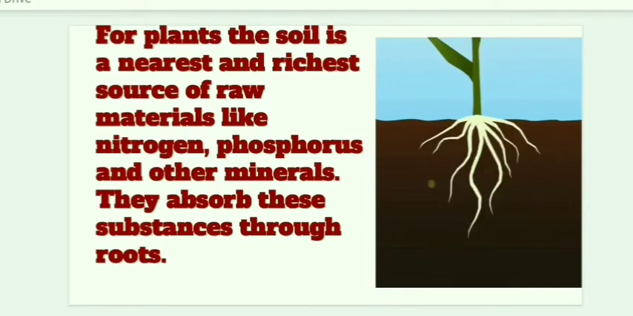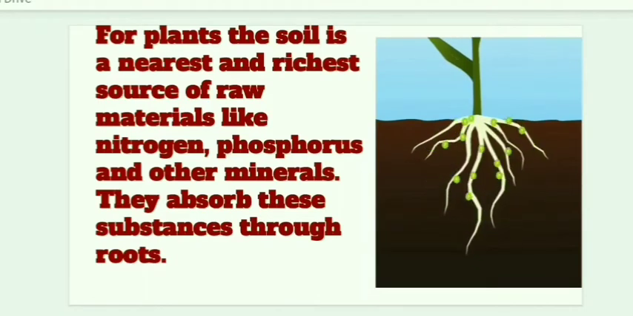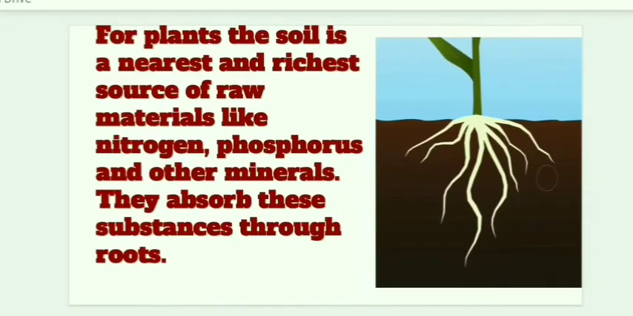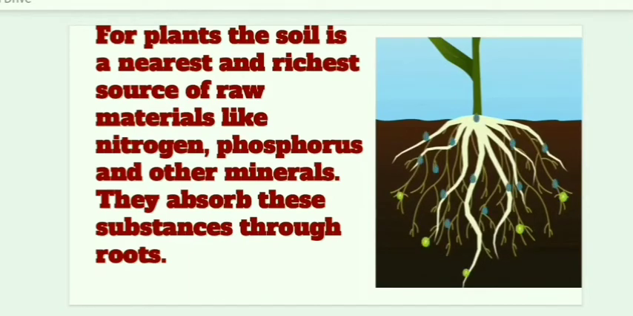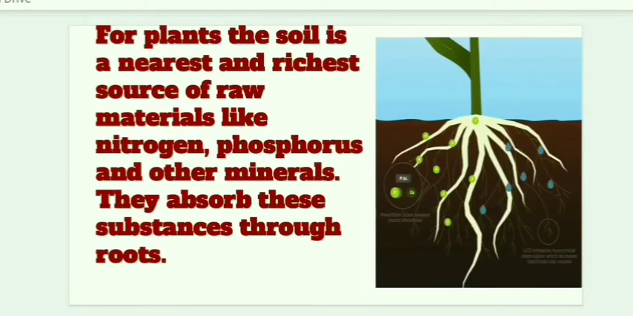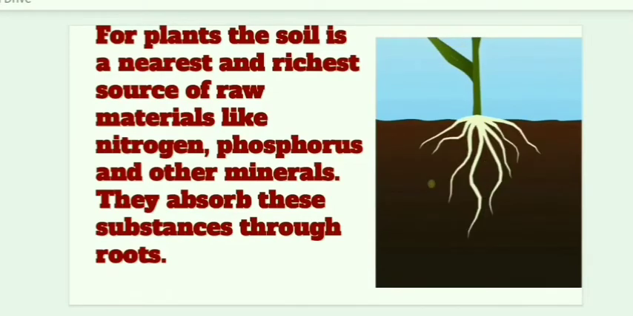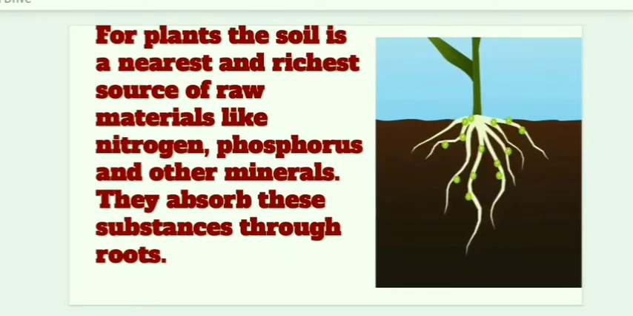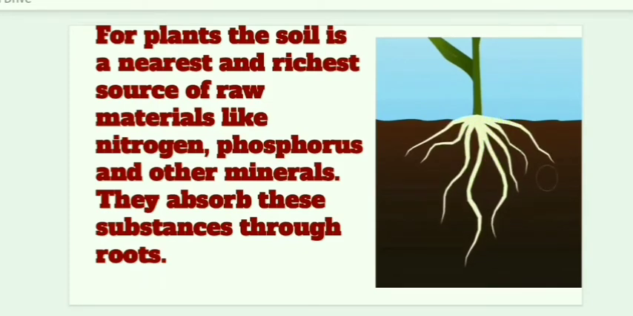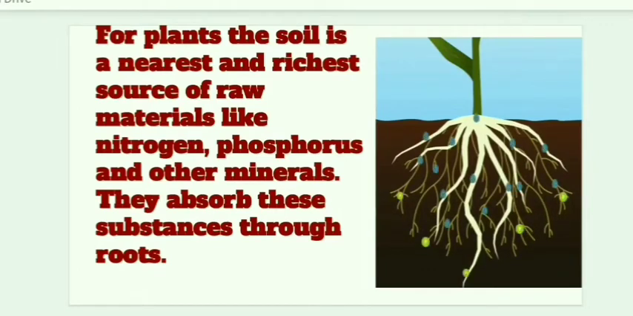Since they are fixed to the soil, they get the nutrients through the soil. But how is it possible? So what connects plants to the soil? Exactly, that is the root. So the root helps to absorb all the nutrients from the soil. For plants, the soil is the nearest and richest source of raw materials like nitrogen, phosphorus, potassium, and other minerals. And they absorb these substances through roots.